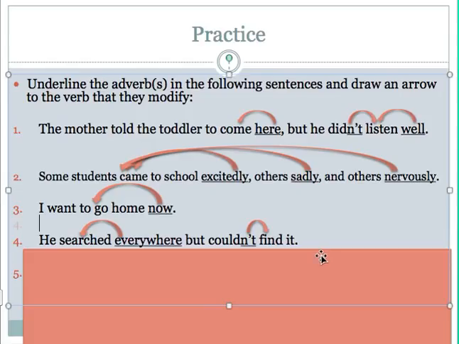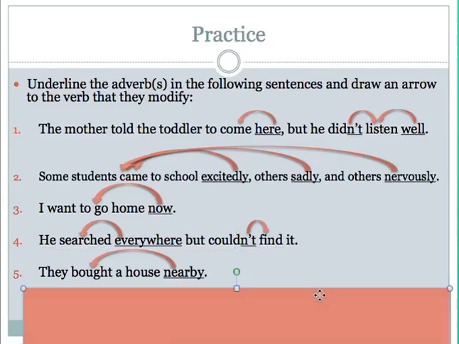And number 5, "they bought a house nearby." I'm going to look for my verb. It's bought. How, where, or when did they buy something? They bought it nearby. So the adverb nearby shows where that purchase occurred.